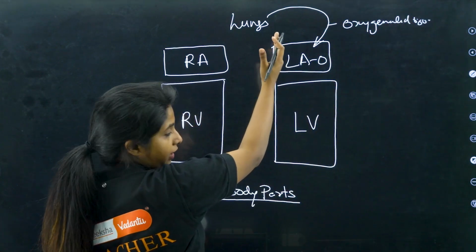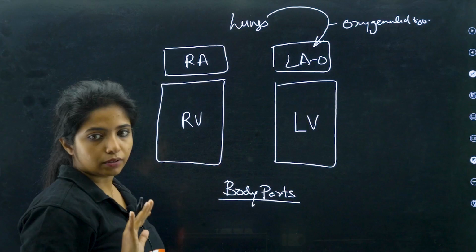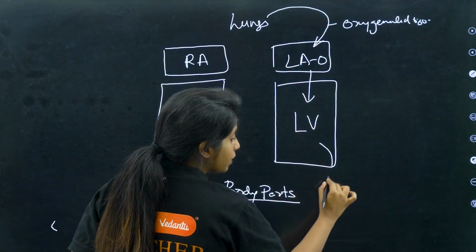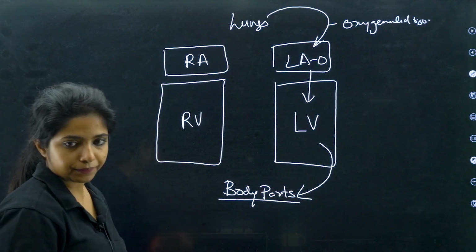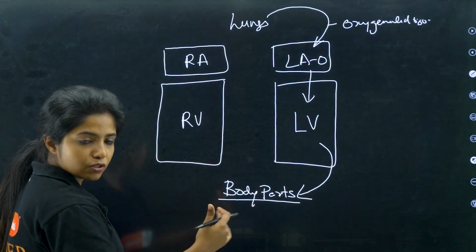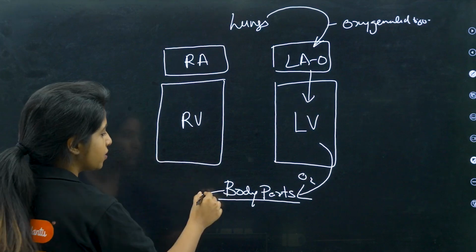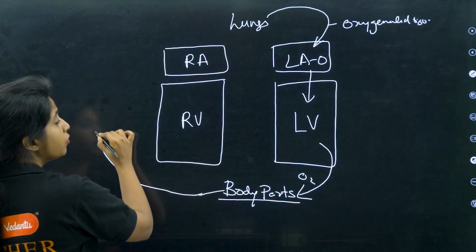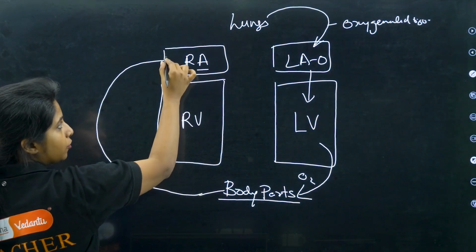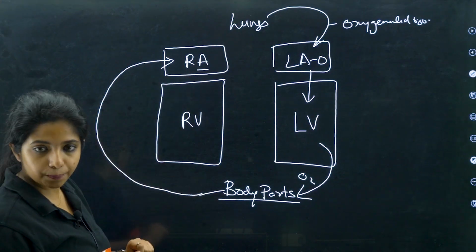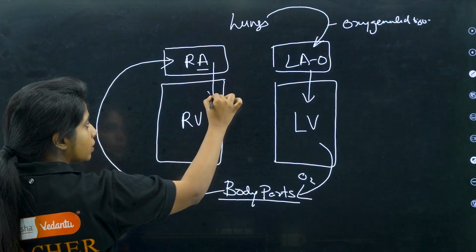Now, the left atrium and the right side are enemies. From the left atrium things will only go to the left ventricle. From the left ventricle it will go to the body parts. Now, the body parts will take in all the oxygen and will give what? Carbon dioxide, as a return gift. Now, A comes before V, so atrium comes before ventricle. So, from the body parts things will go to the right atrium, and from the right atrium to the right ventricle.